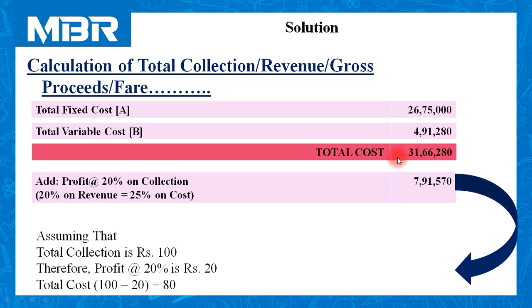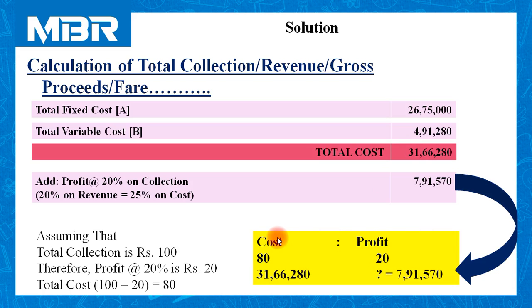We have figure of total cost 31,66,280. Let us put a simple cross multiplication. When cost equals to 80, profit is 20.